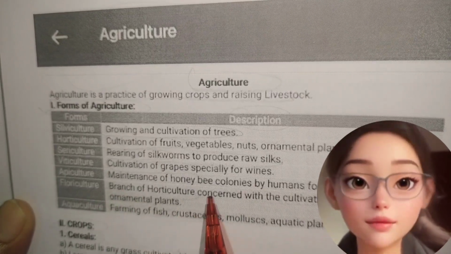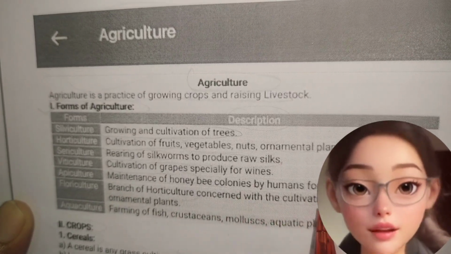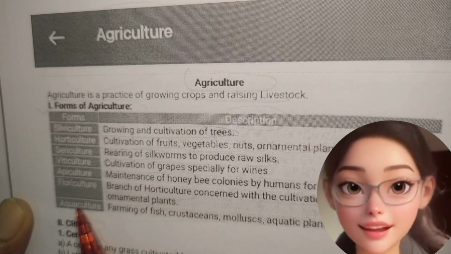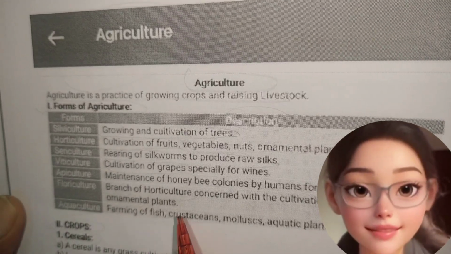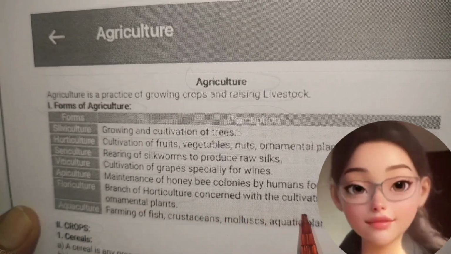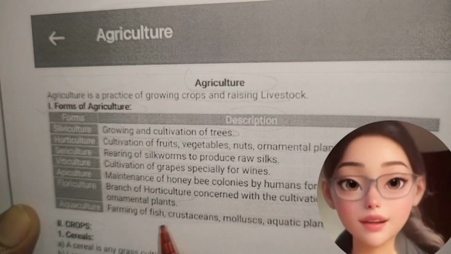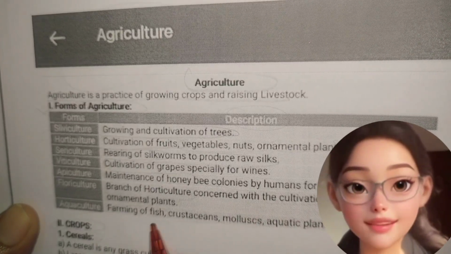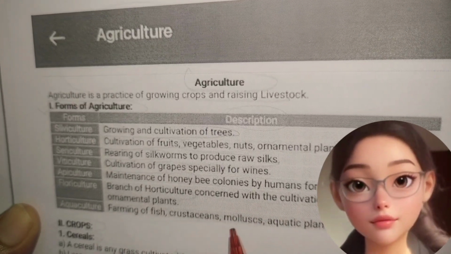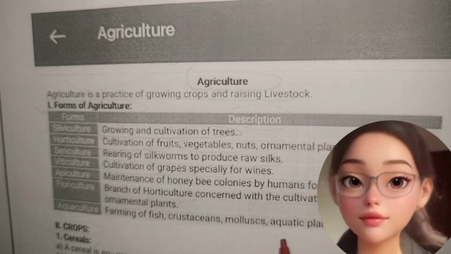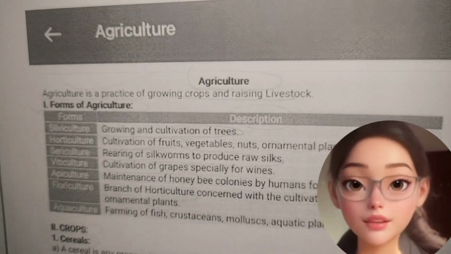Apiculture, maintenance of honeybee colonies by humans for honey. Floriculture, branch of horticulture concerned with the cultivation of flowers and ornamental plants. Aquaculture, farming of fish, crustaceans, molluscs, aquatic plants, algae, etc.